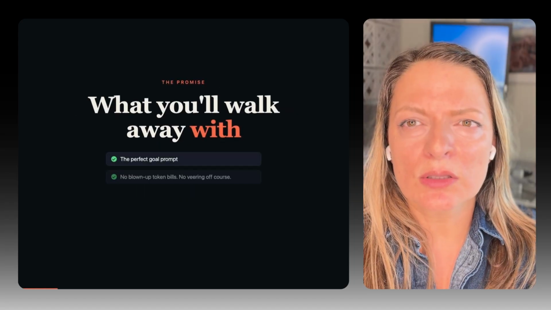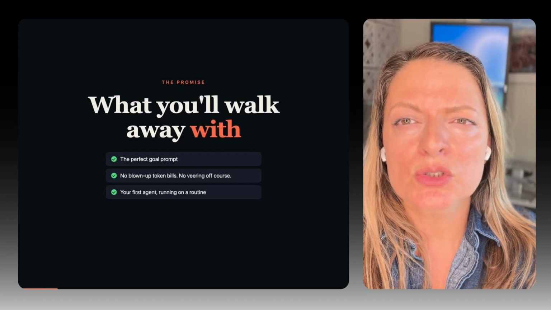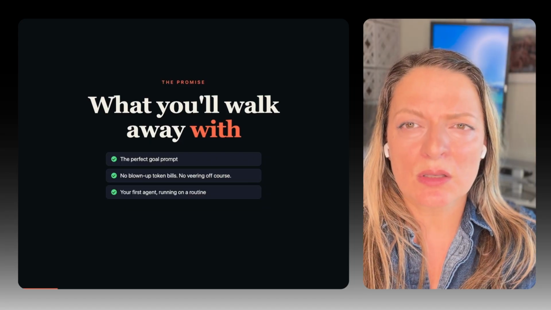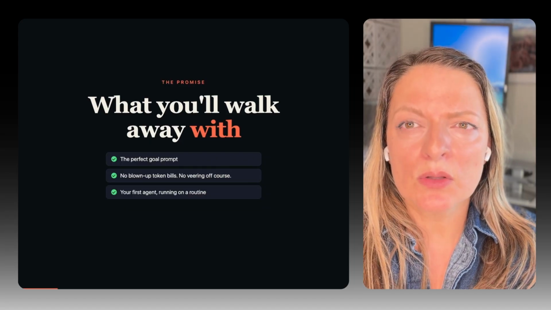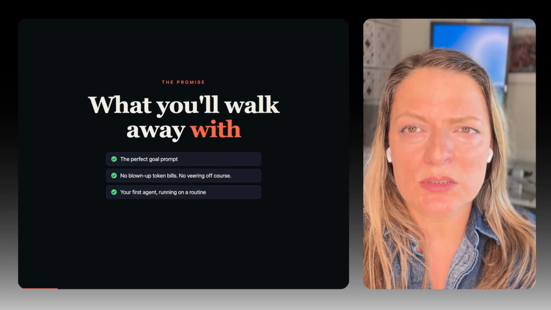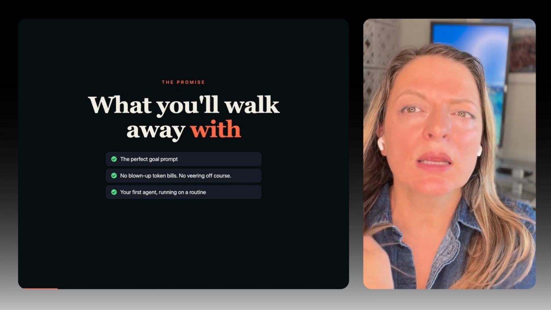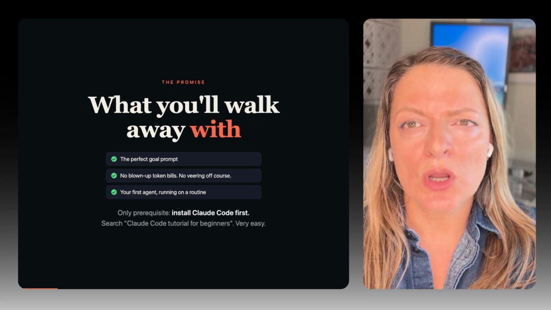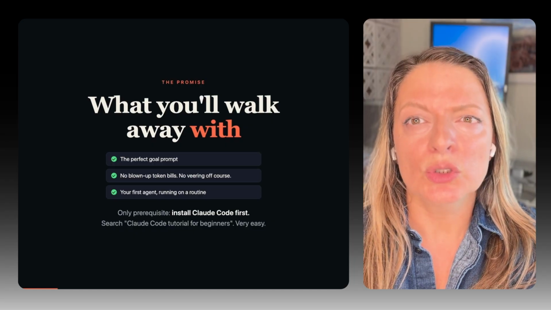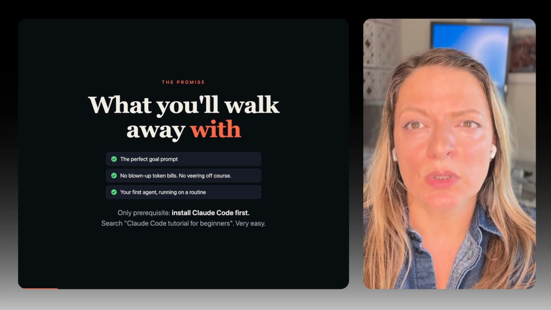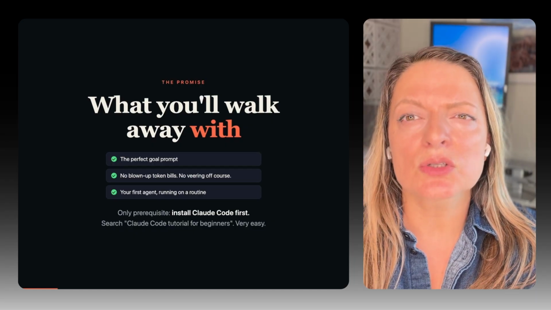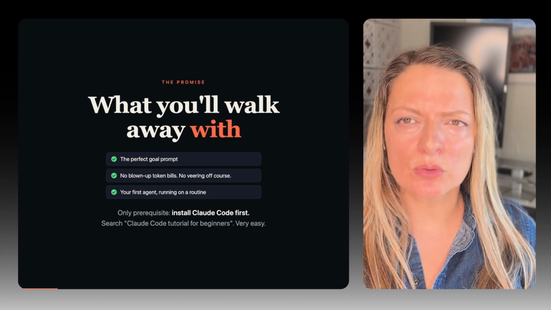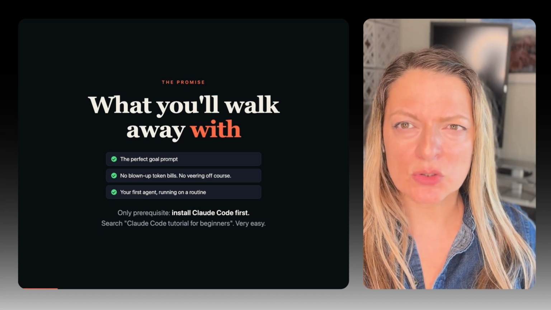I'll show you how to write the perfect goal prompt so that you can get good results from it, how to make sure it doesn't blow up your tokens or veer off course. And then we're going to build our first automations agent by combining the concepts from loop engineering into a Claude Code routine. You do not need any technical background for this. You do not need to know how to code either. But the prerequisite here is you need to install Claude Code, which is very, very easy to do. Search for Claude Code tutorials for beginners so that you can set it up.